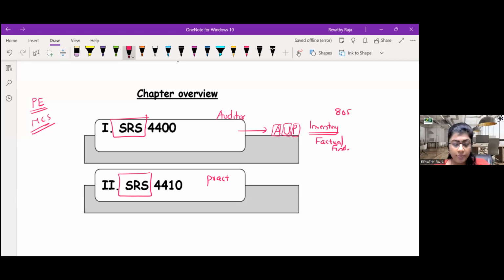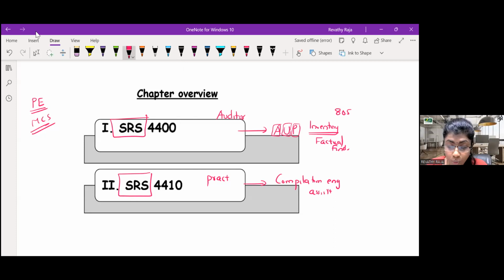And if it is clear, can we go to 4410? Okay. In 4410, what are we doing? We are going to do a compilation engagement. As an auditor, or rather as a chartered accountant, we have expertise in the accounting area. We will use that expertise to assist whom?